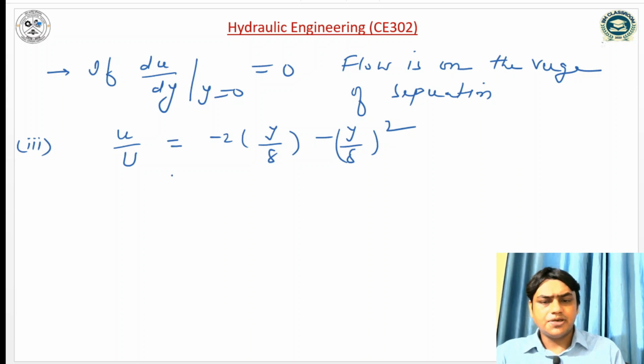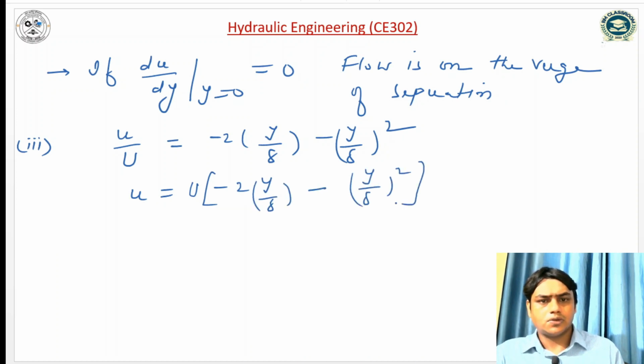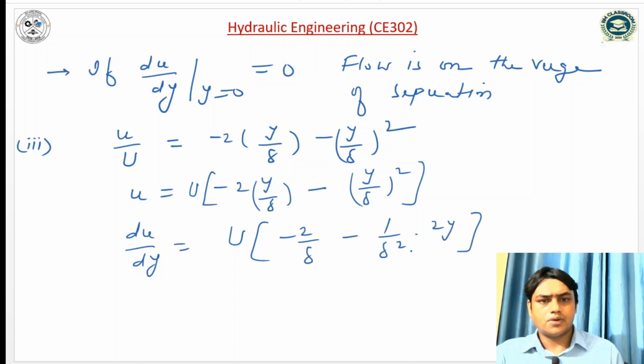So in the third part, the velocity profile is u by capital U is equal to minus 2 y by delta minus y by delta whole square. So small u can be written as capital U into minus 2 y by delta minus y by delta whole square. So du by dy can be written as capital U into minus 2 by delta minus 1 by delta square into 2y.